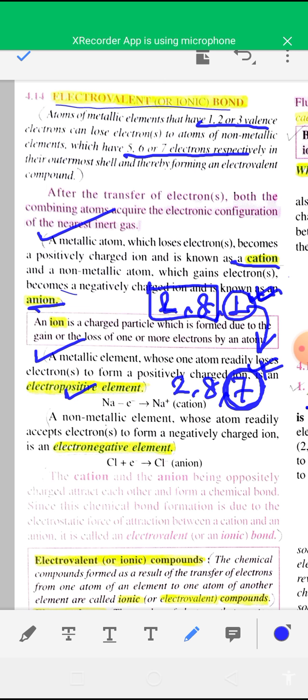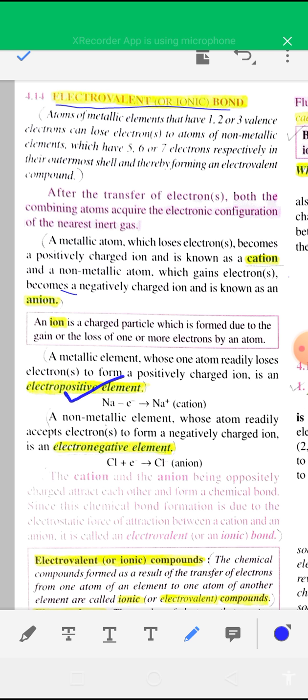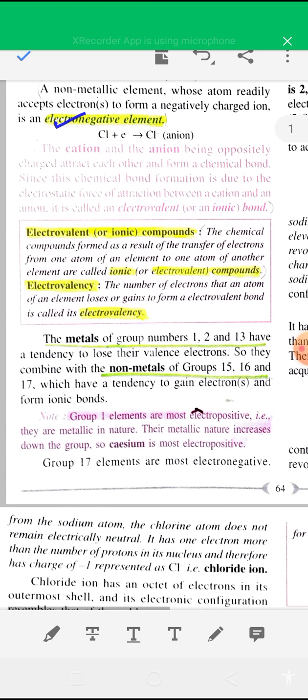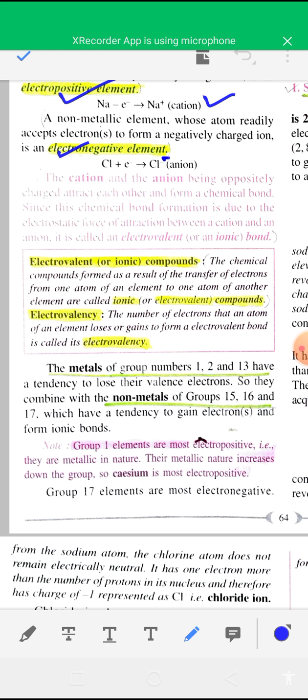So during the formation of sodium chloride, sodium loses one electron and forms the Na+ cation, and chlorine accepts this one electron and forms the Cl- anion. After the formation of Na+ and Cl-, both are oppositely charged, and due to the strong electrostatic force of attraction between Na+ and Cl- ions, both ions combine together, and therefore an electrovalent bond is formed between Na+ and Cl- ions. The proper definition of electrovalent bond or ionic bond is given here.